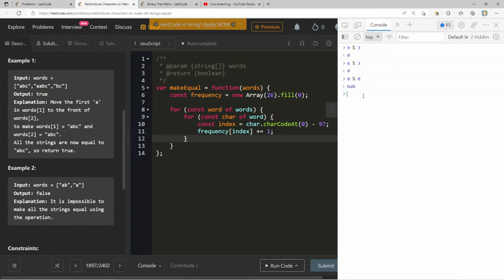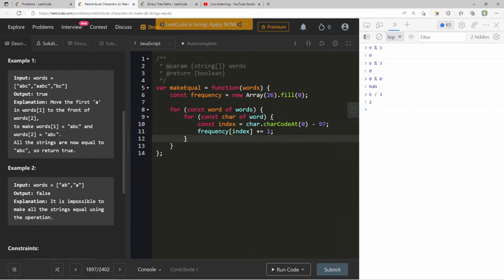Although we can make a case for that. Now if I have like 6, for example, because 6 divided by 3 is 2, but it can't be 6 modulo 3, right? Can it? That's one thing we can try. That's almost what I'm thinking, because if we have enough characters that are evenly, but like what if we only have, oh no, yeah, if I have 2 modulo 3, that's 2, so that's not going to work.